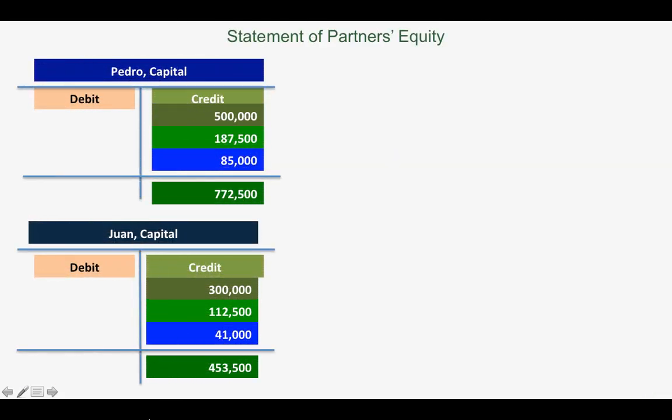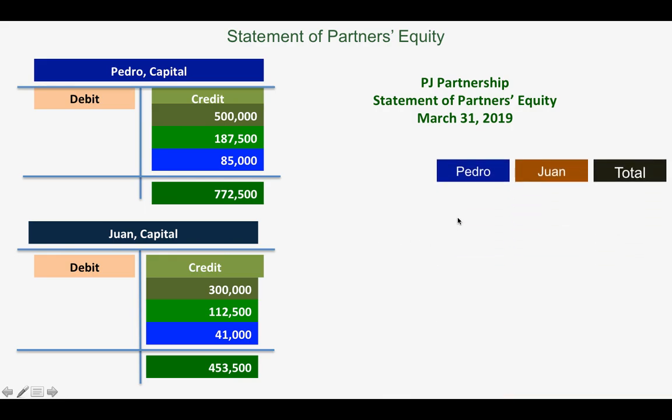And now let us take a look at how we are going to prepare the statement of partners' equity. From the previous slide, we have these capital accounts of Pedro and Juan. So the statement of partners' equity will look like this. We have to have the heading. By the way, it is best that you prepare your statement of partners' equity in Excel, and you have the columns for your partners. You have Pedro here and Juan, and you have to have the total.